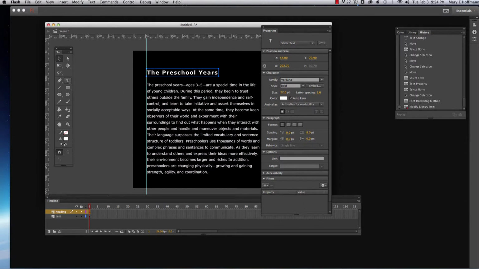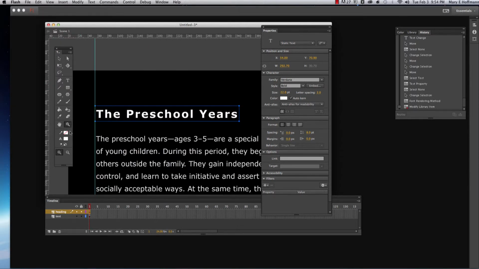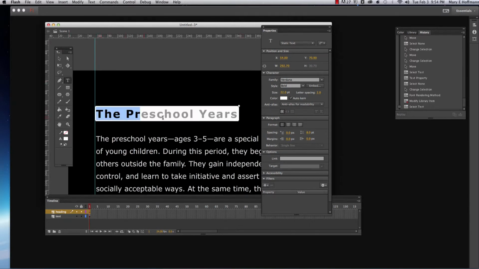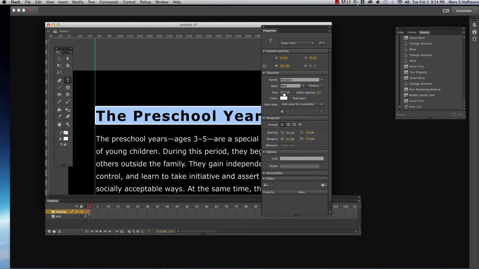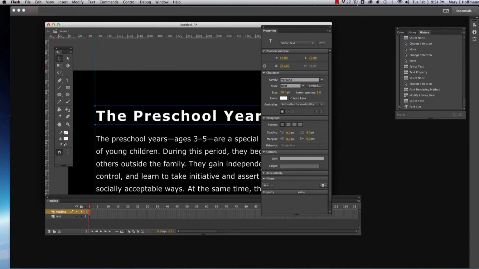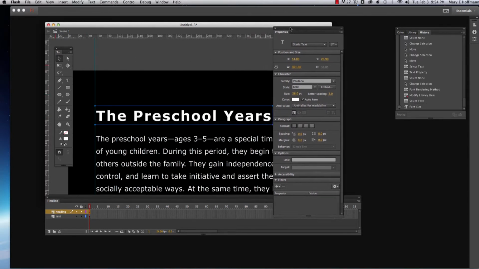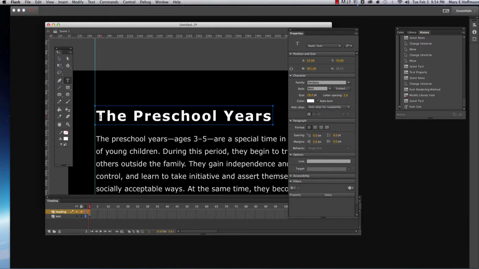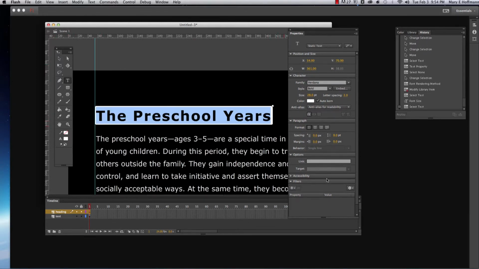I'm actually going to make this text a little bigger. I'm going to bring it up a little closer so you can see as I'm applying these filters. So let me just go through and make this a little bit bigger just so you can see what I'm doing here. Okay. So that will be helpful. So I'm going to select the text and make sure it's selected. And then I'm going to go down here and look at some of these filters. Now to select the filter, all you have to do is hit where it says add filter right here.